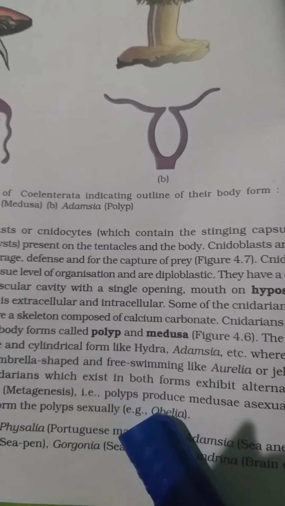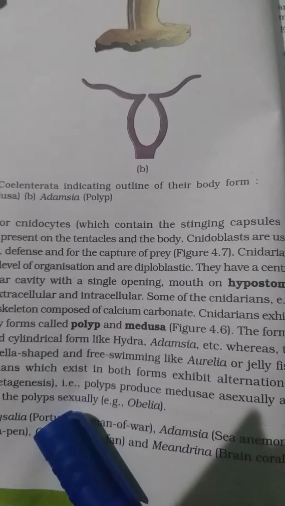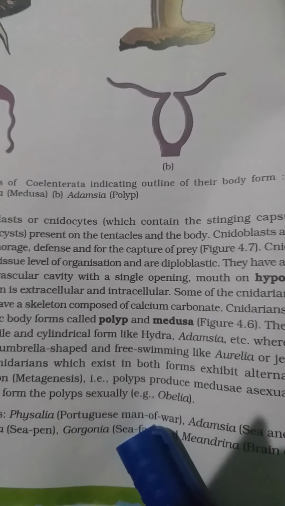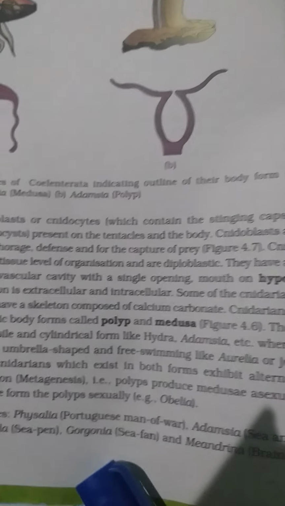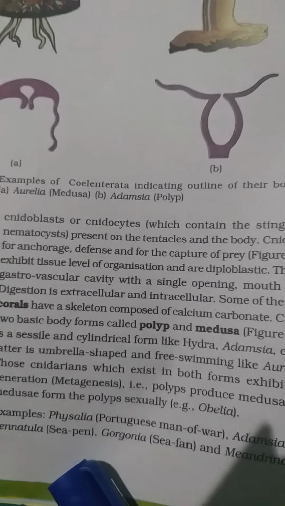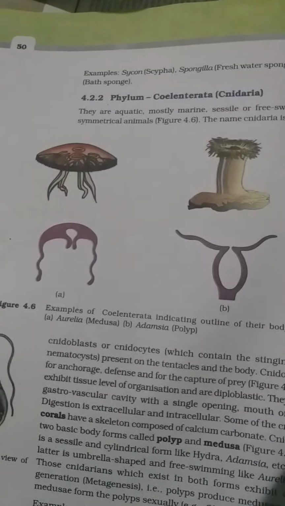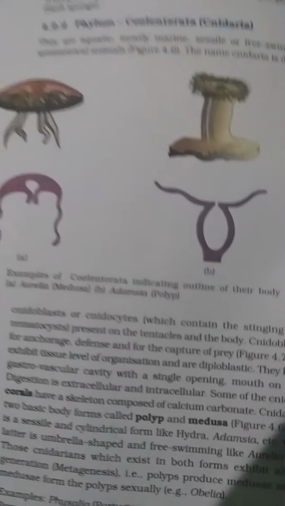The cnidarians exhibit alternation of generation, as I have said earlier, and both the medusa and the polyp are sexually active. Obelia, Physalia, Pennatula, sea pen, these are all examples. Up to this you have to remember, you don't have to go into the detail.